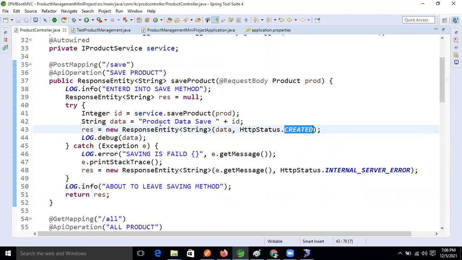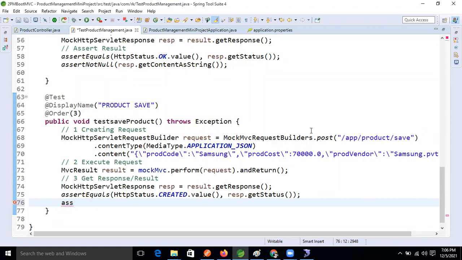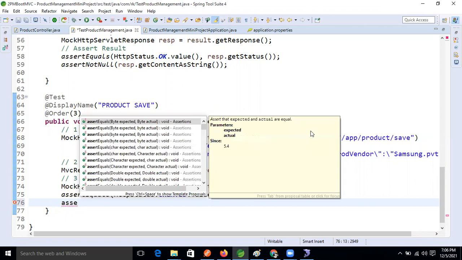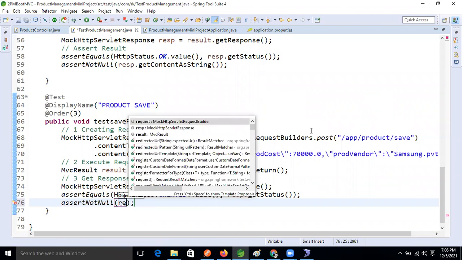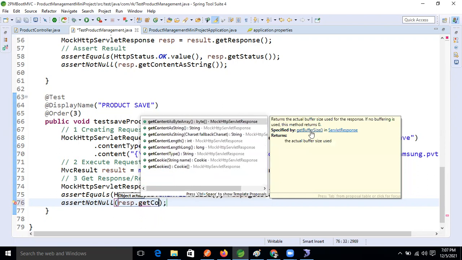Where is that method now? One minute. Product data save, some string data we are getting, right? Some string data means it should not be null. So for that purpose, which assert method is there, guys? Assert not null. Inside that, what will we do? Response.getResponse().getContentAsString().